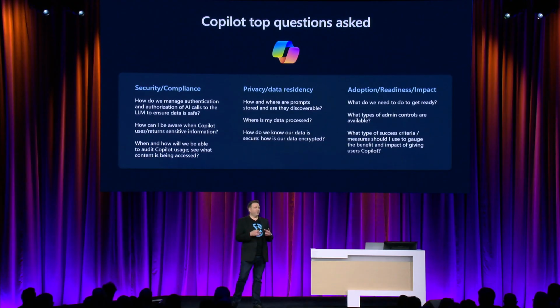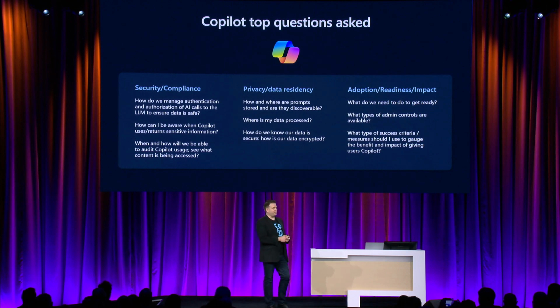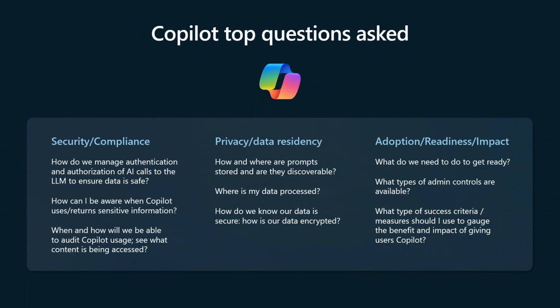And so we want to make sure that we're answering a lot of your top questions. I know I've had a lot of questions as we've been developing so rapidly all the different Copilot tools. But how do we manage authentication? What's the identity access management story there? What's used in terms of how Copilot uses and returns sensitive information? Where is my data processed from a regional perspective? What types of admin controls are available to me if I'm an administrator and I want to tailor it to my specific industry or my specific use case?